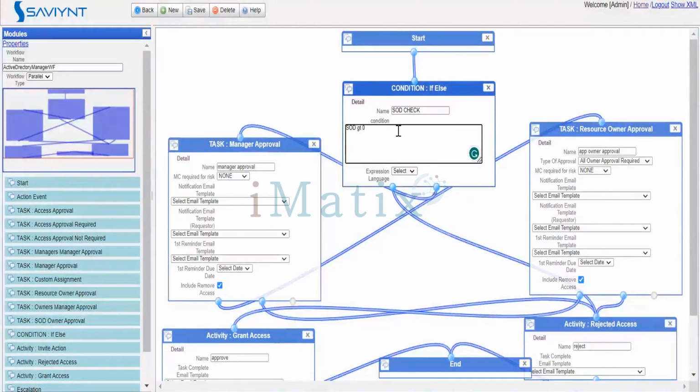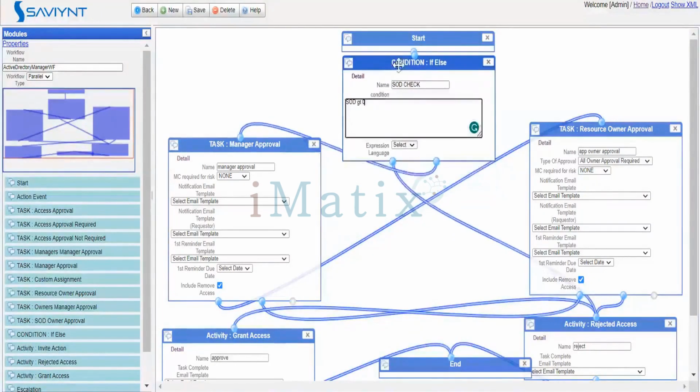If SOD is present, what will happen to the request? From this outcome condition, there is a true output and a false output. If this is true, there is an SOD present, and I'm mapping it to the reject part. If there is no SOD, meaning SOD is false, I'm mapping it to the manager approval. If there is no SOD present, it will go for manager approval. How will I know that SOD is present or not?